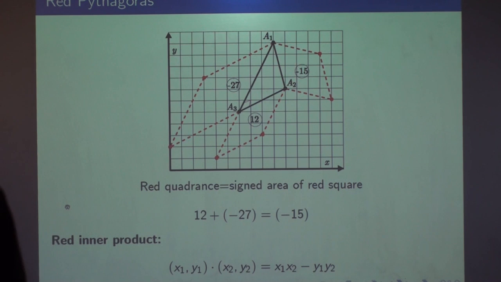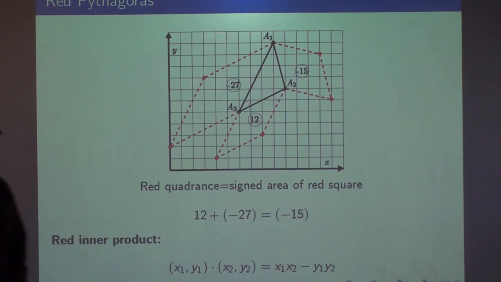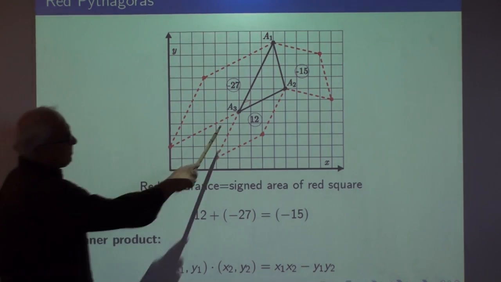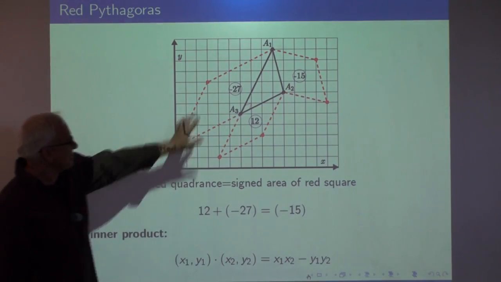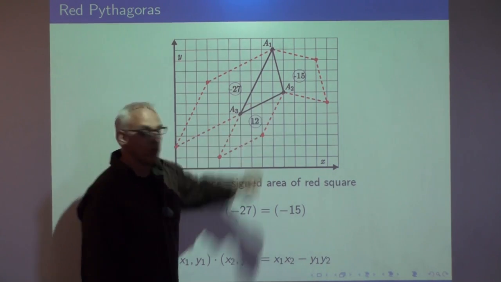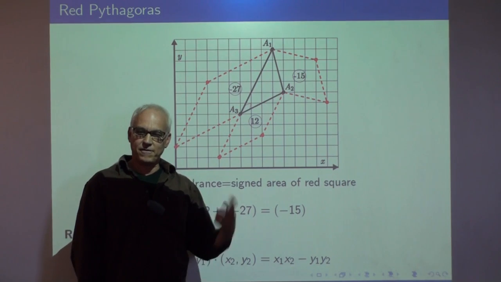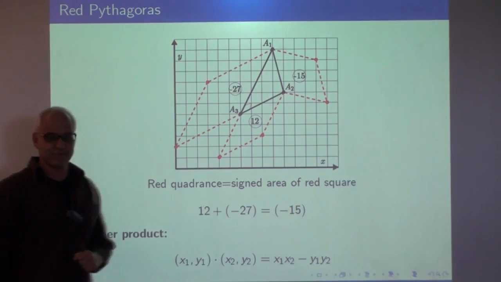All right, let's look at something a little bit less familiar. The red version, the relativistic version. So this is with respect to this red inner product. And here happens to be a red perpendicular triangle. That's a right angle there, because if you take the dot product of the vector (4, 2) with the vector (3, 6), 4, 2 dot 3, 6 is 12 minus 12, that's 0.